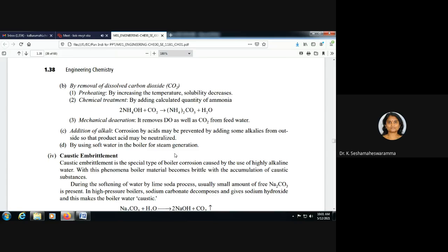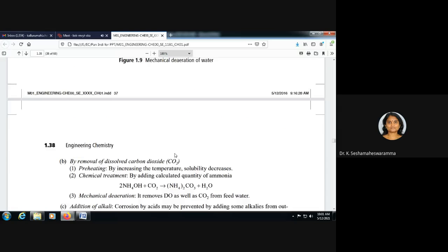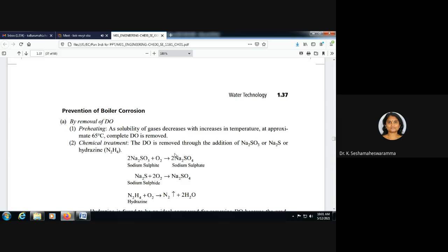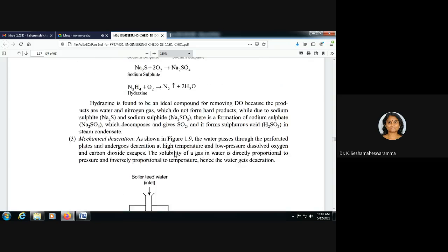Addition of alkali. Corrosion by acids may be prevented by adding some alkalis from outside so that the acid product may be neutralized. Using soft water in the boiler is a good idea. Sometimes we may not get soft water every time, but by using soft water there is no problem. All the problems, boiler troubles and boiler corrosion, come while we are using hard water. So this is regarding boiler corrosion and how we can prevent it.